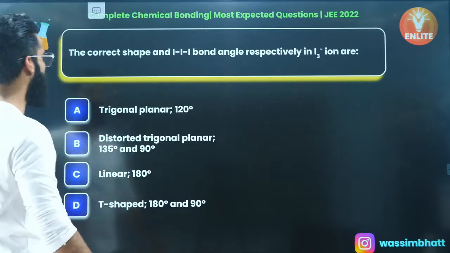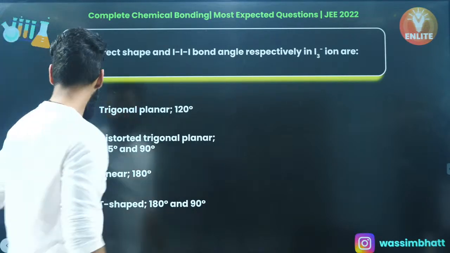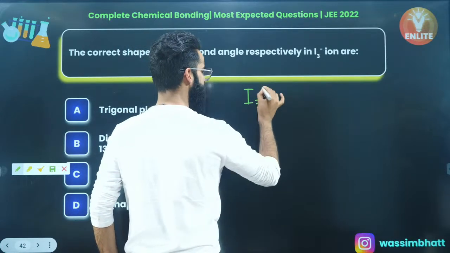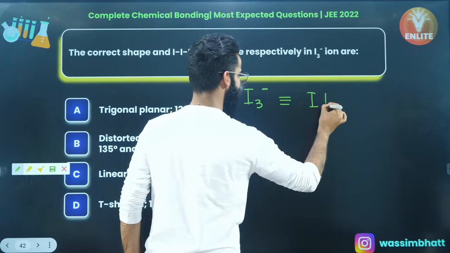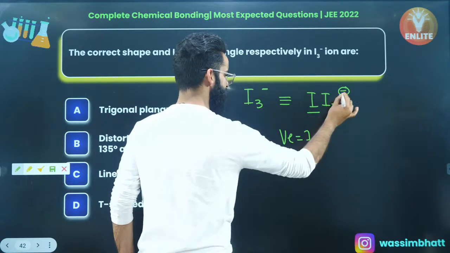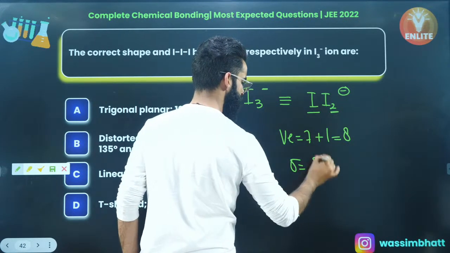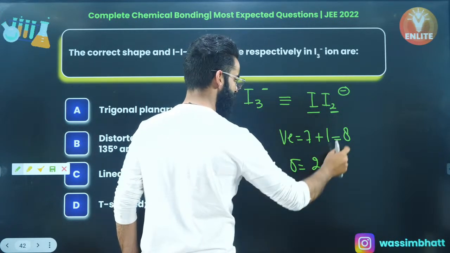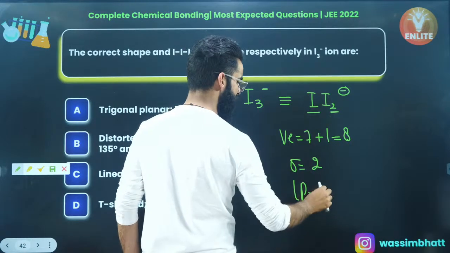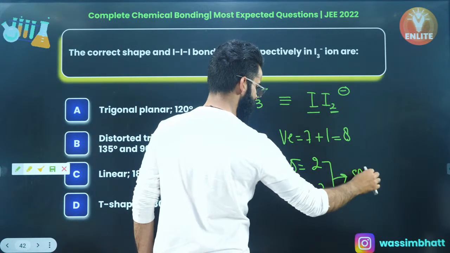Okay, the correct shape and bond angle respectively in I3 negative. See, you have got I3 negative, my dear people. Just to simplify it a bit, I can write it as I2 negative, right? This iodine has got 7 valence electrons, plus a negative charge, so 7 plus 1 is equal to 8. How many sigma bonds? There are 2 terminal atoms attached, so 2. So how many lone pairs will be there? Out of 8 valence electrons, 2 of the valence electrons have been used, right? There are 6 electrons left on iodine in the form of 3 lone pairs, right? So 2 sigma, 3 lone pairs, it's going to be sp3d, right?